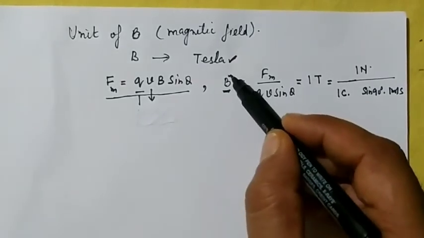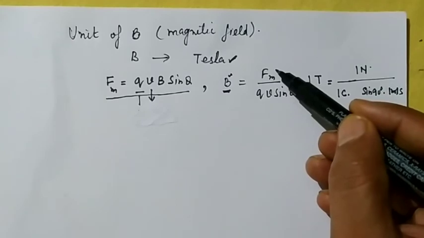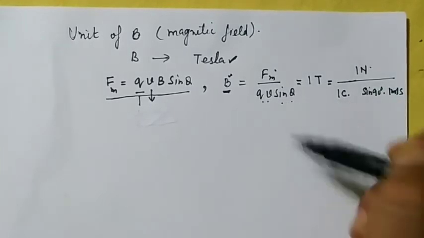So calculating the magnetic field is equal to what? F divided by QV sin theta.